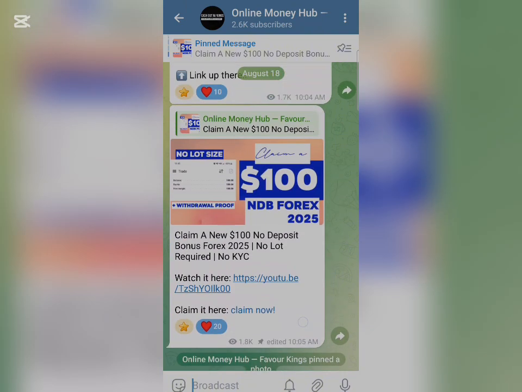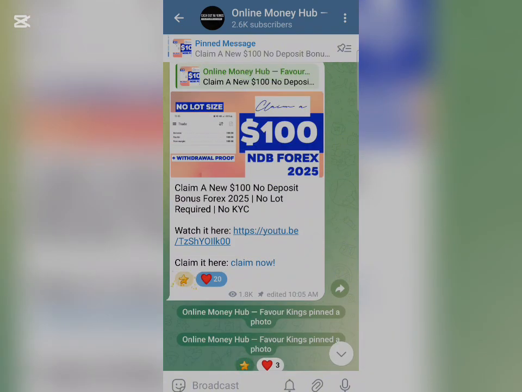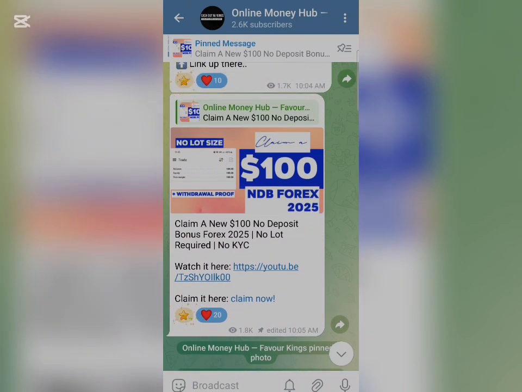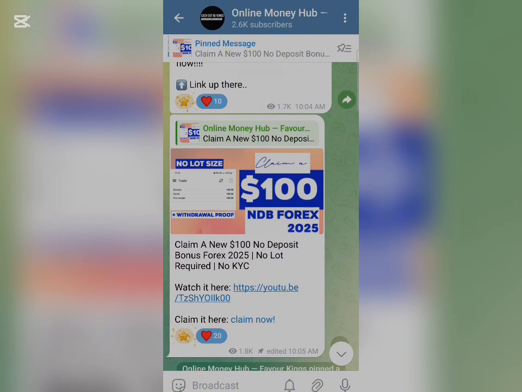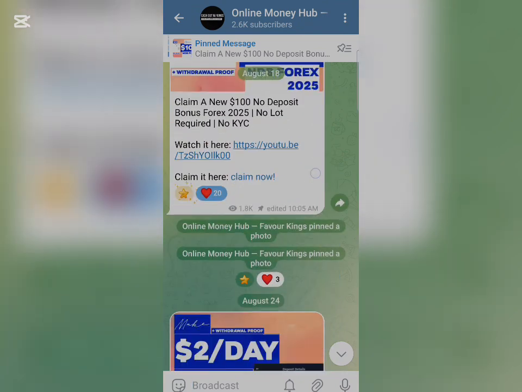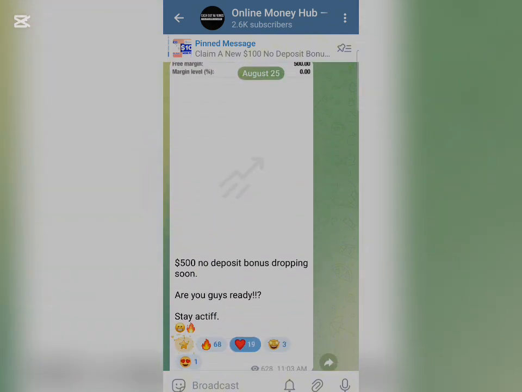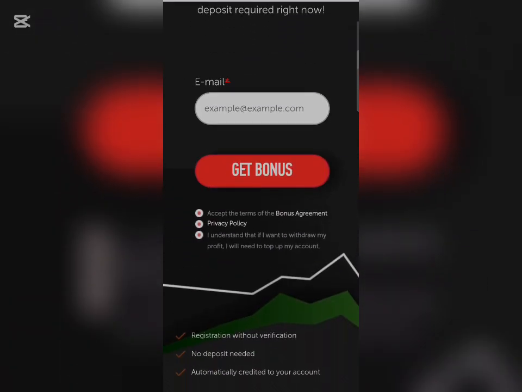Now proceeding to how you can get this opportunity, this $500 no deposit bonus. The link will be in the description, the link to get this bonus. When you click on the link, it's going to direct you to my Telegram channel like this, and you find something like this in my Telegram channel. You find this, claim it right here. You click on claim now, and after clicking on claim now, it's going to direct you to their site. This is what their site looks like right here.